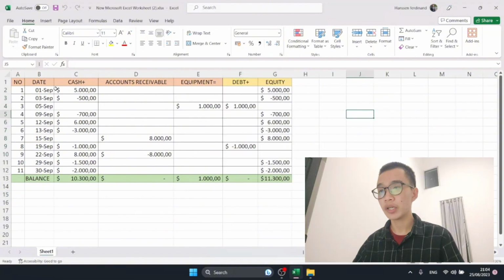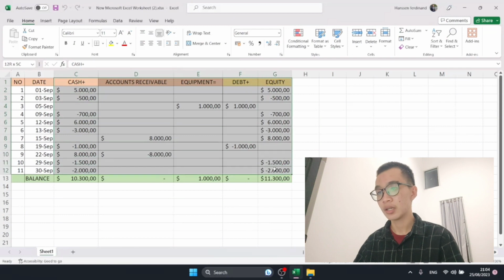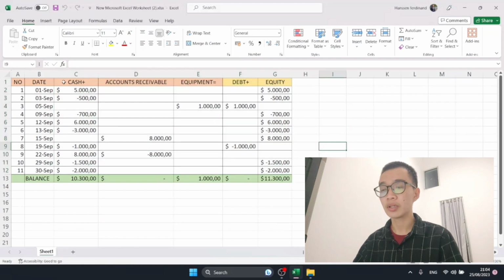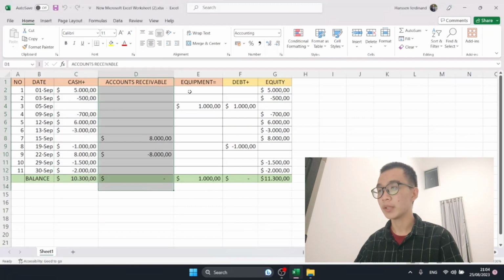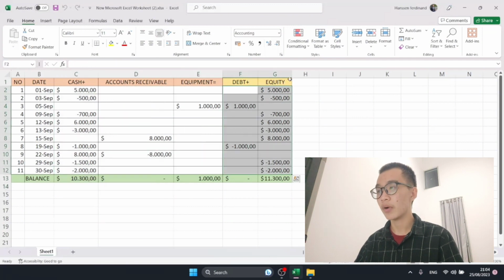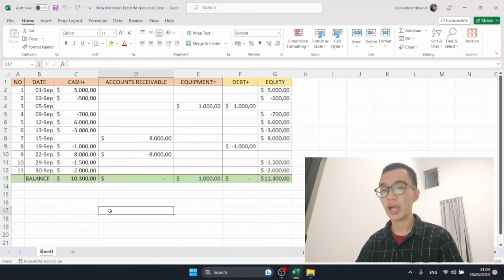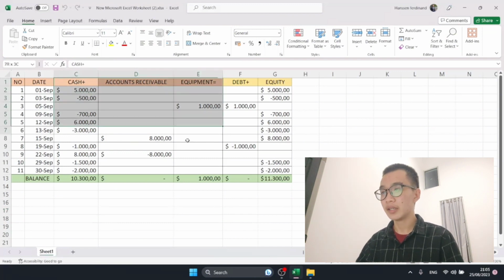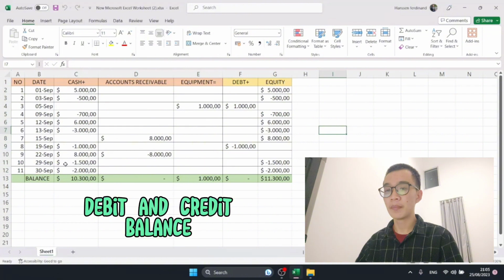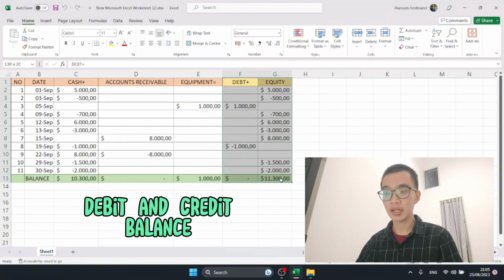So after we're done with all of these calculations, we have to calculate this cash account, account receivable, equipment, debt, equity, and then for the last we have our balance. So the indicator that our accounting is right is if this debit account balance is the same as this credit account.